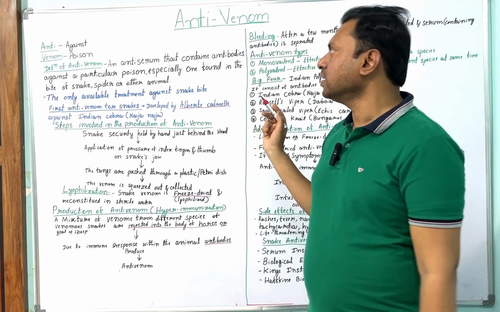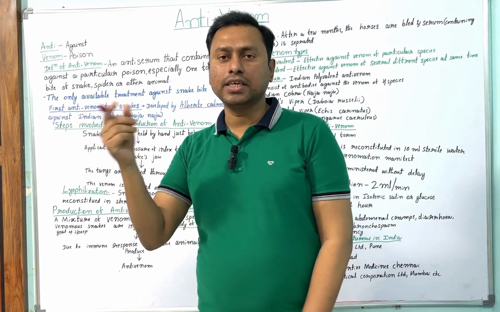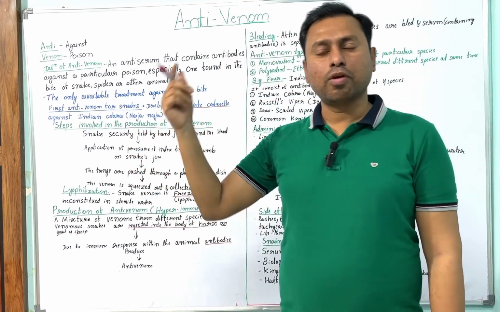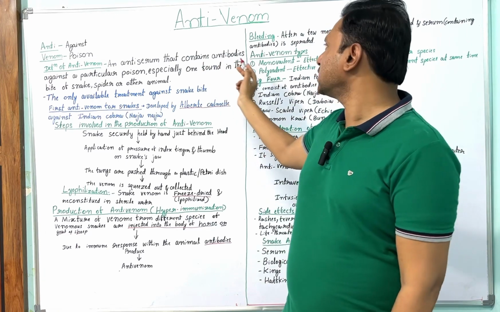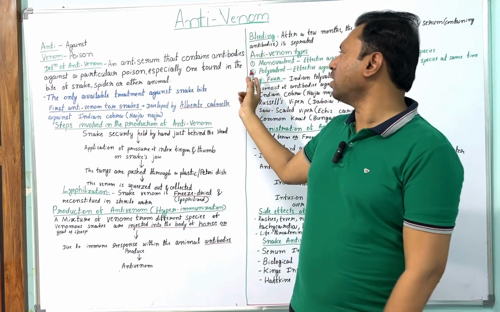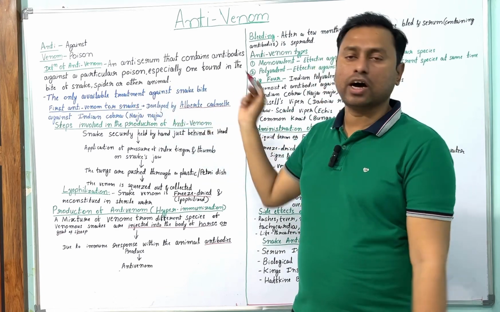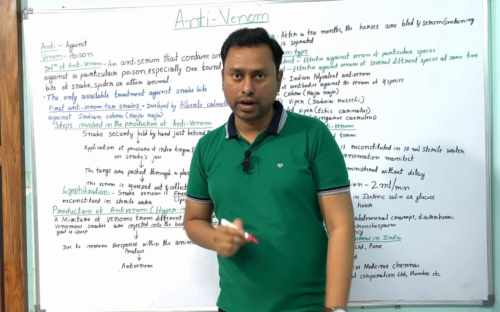It means anti-venom is a serum derived from other animals that contains the antibody against a particular poison, especially one found in snakes, spiders and other animals. That is called an anti-venom.